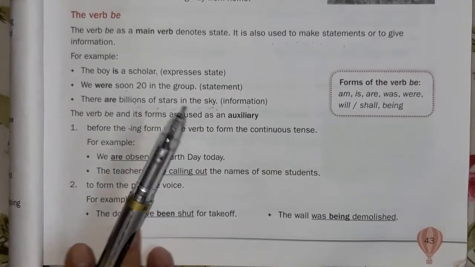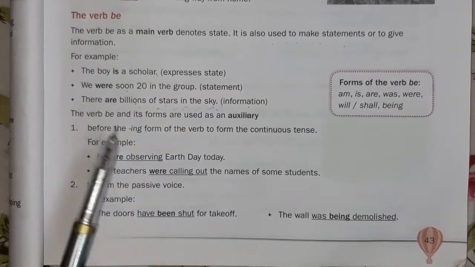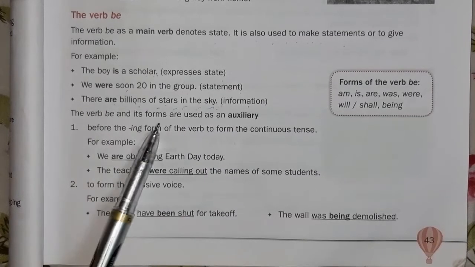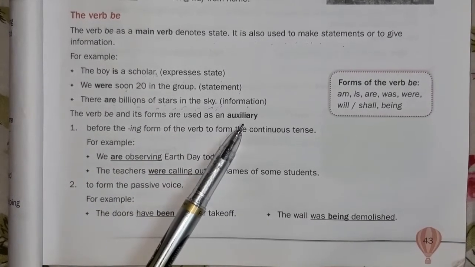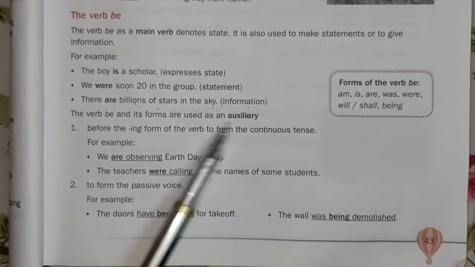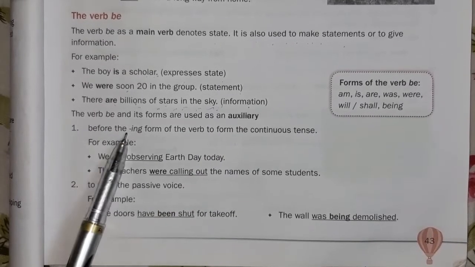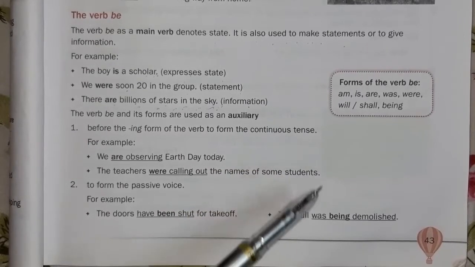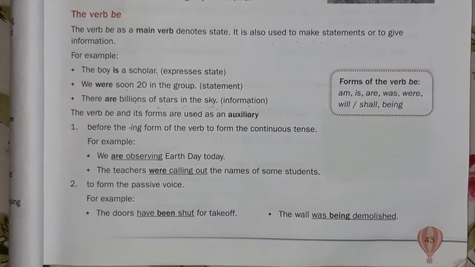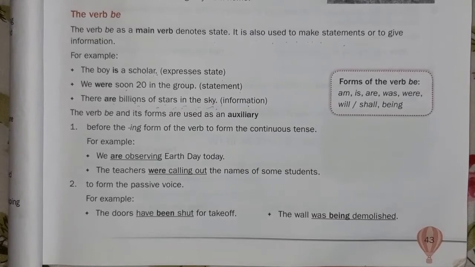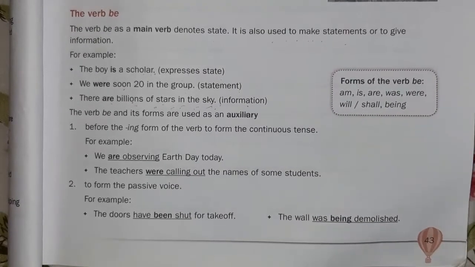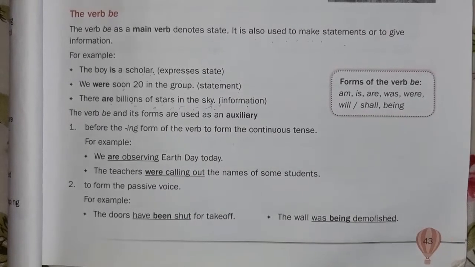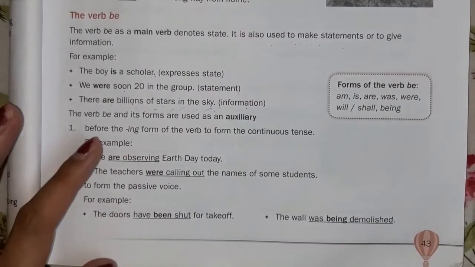So be can be used as a main verb in this way, and it can be used as an auxiliary verb, that is, a helping verb. The verb be and its forms are used as auxiliary verbs. How is it used as an auxiliary verb? It is basically used before the ing form of the verb to form the continuous tense. So be, that is, am, is, are, was, were, is always used with the ing form of the verb. It is according to the tense formula. You see the tense formulas of present continuous and past continuous.